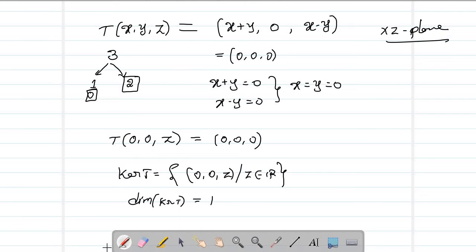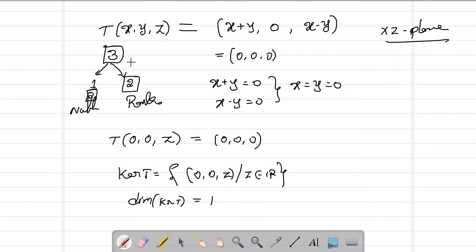So now the xz plane is a 2-dimensional object, right? So the image of this is a 2-dimensional plane. The first one we call nullity, whereas the second one we call rank. So rank plus nullity is equal to the dimension of the domain.